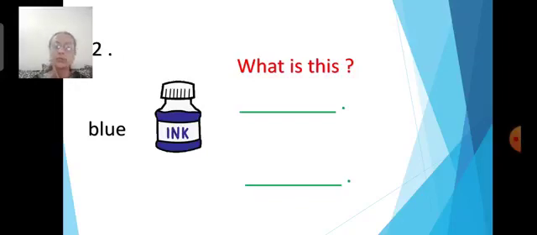Yes, you are going to begin with it. It is ink. You will write only, it is ink. Nothing else. First you are going to write IT, it, then IS, is, and then INK, ink. Because I am asking you only what is this, the question. So your sentence should be, it is ink, in a simple sentence.